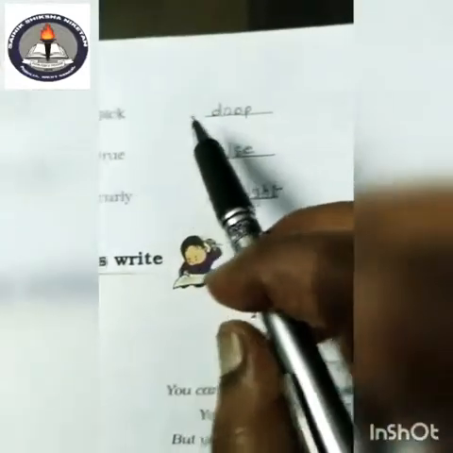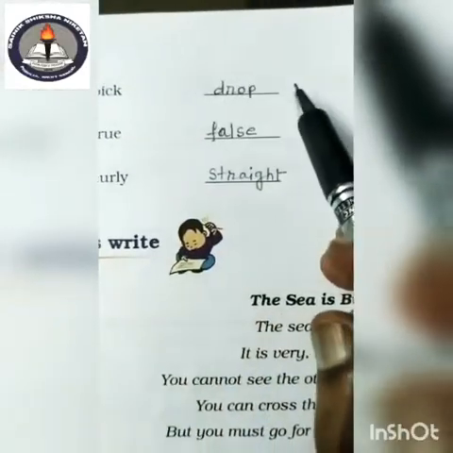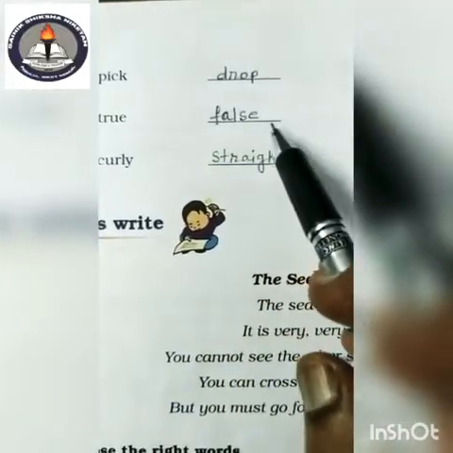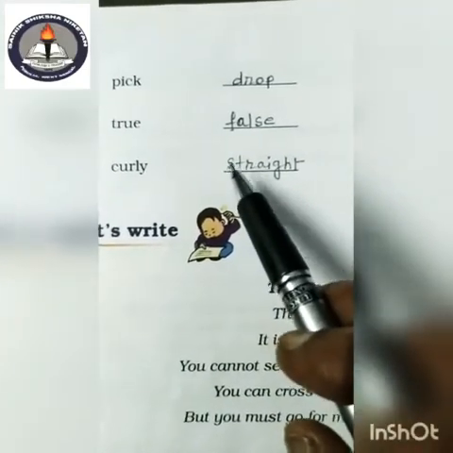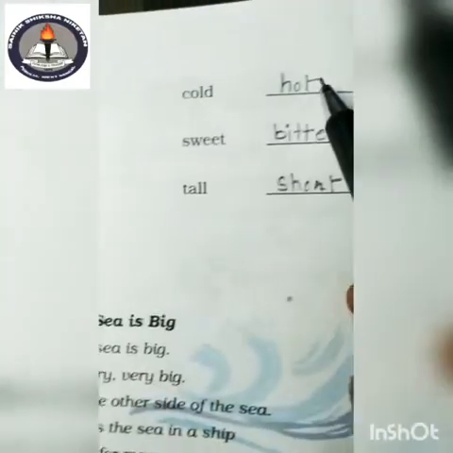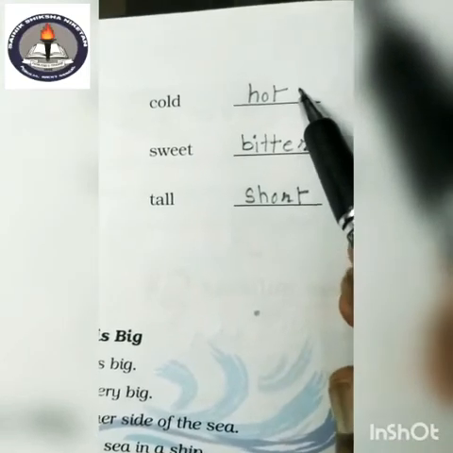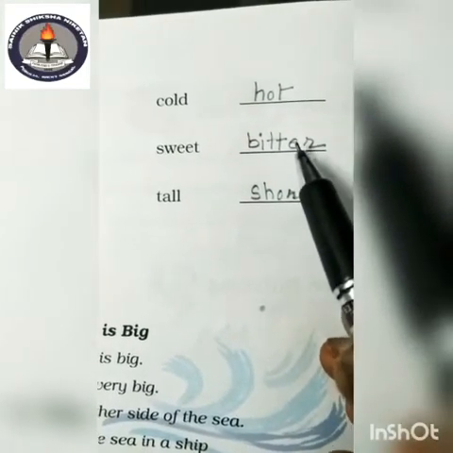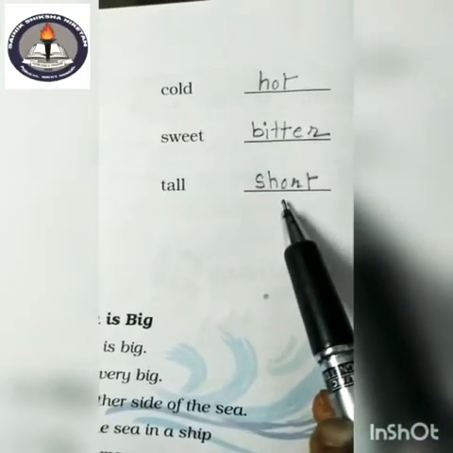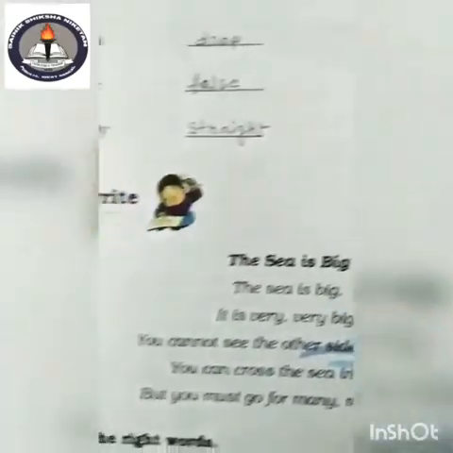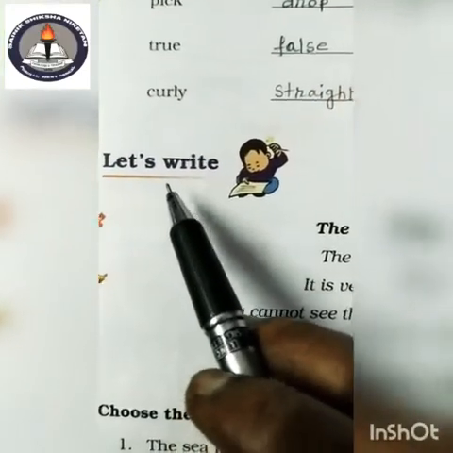And opposite of pick is drop. And opposite of true is false. Opposite of curly is straight. And opposite of cold is hot. Opposite of sweet is bitter. And opposite of tall is short. Now, let's write.